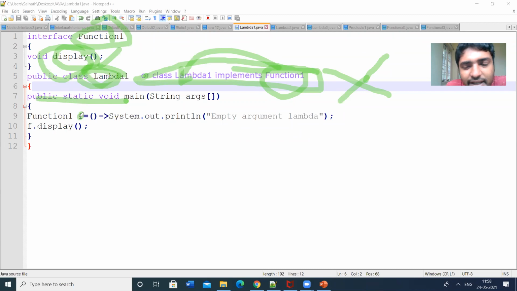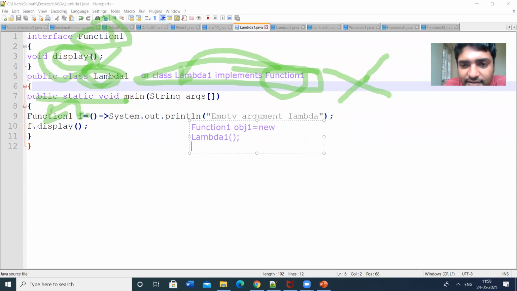I am creating an object F of type interface Function one, F is equal to, which is similar to creation of an object. Let us see the syntax: Function one obj1 is equal to new class name lambda1.